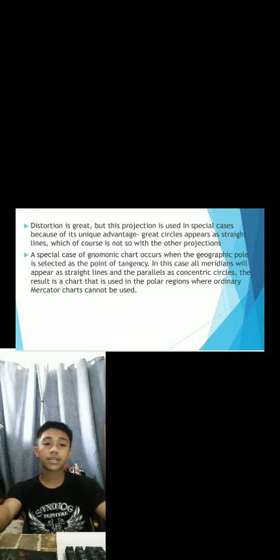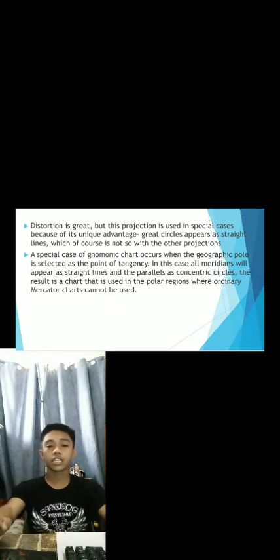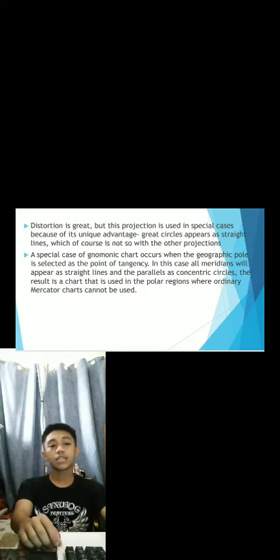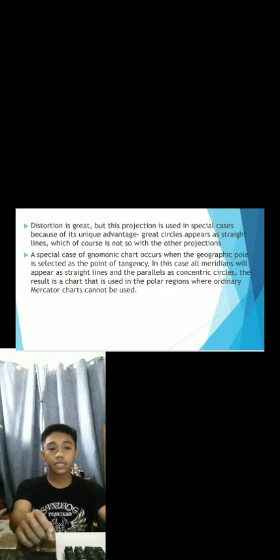Great circles appear as straight lines, which of course is not so with the other projections. A special case of gnomonic chart occurs when the geographic pole is selected as the point of tangency. In this case, all meridians will appear as straight lines and the parallels as concentric circles. The result is a chart that is used in the polar regions where ordinary Mercator charts cannot be used.